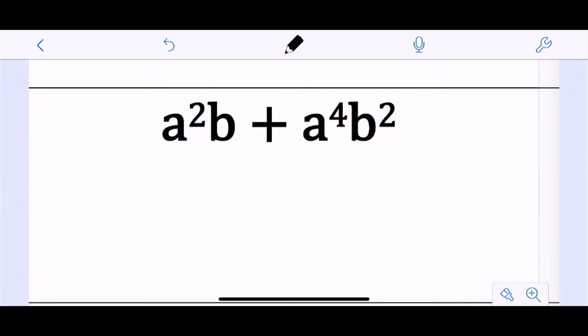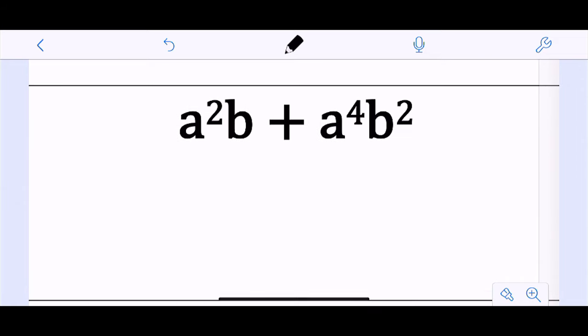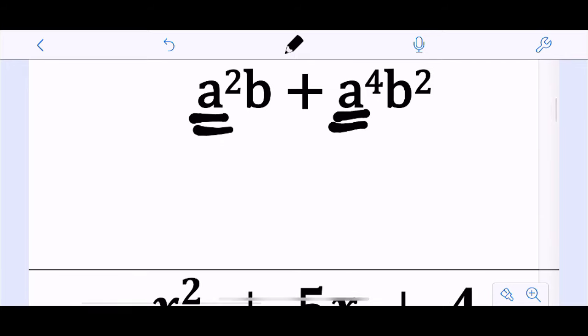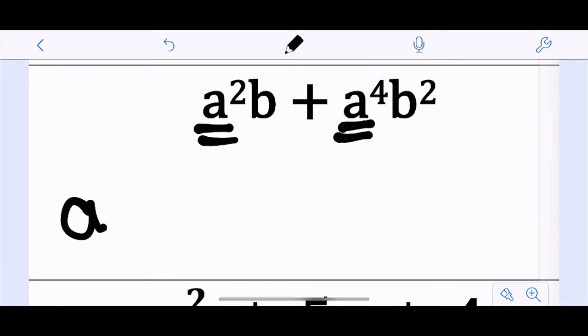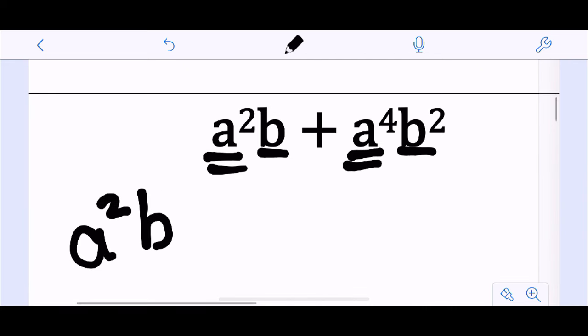So let's say I start on this one. When I'm looking for a GCF, I'm looking for the lowest exponent. If that's a squared and that's a to the fourth, the lowest exponent of those is a squared. Meaning if there's 2 in one and 4 in the other, the most I can take out of both is 2, right? And then for the b's, I've got 1 and 2, so I'm going to take out a b to the first.